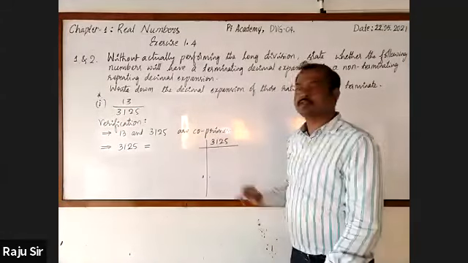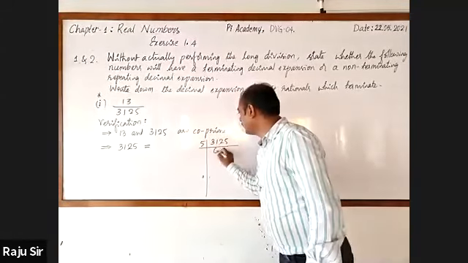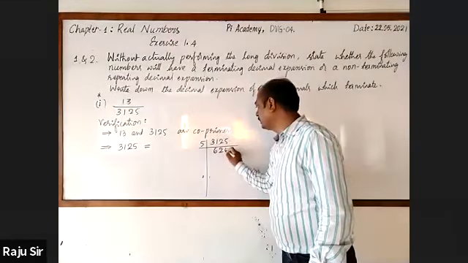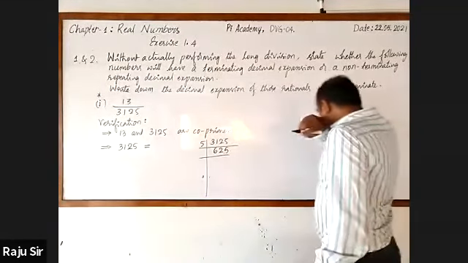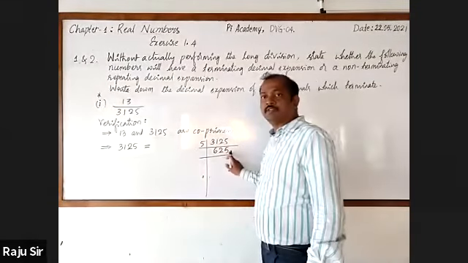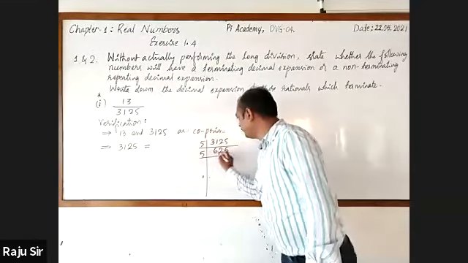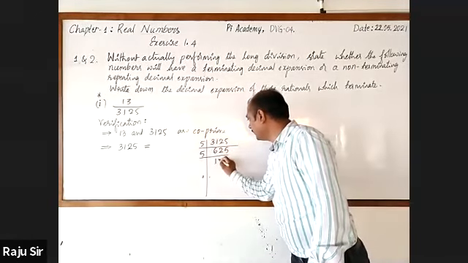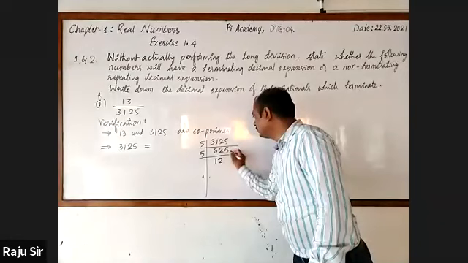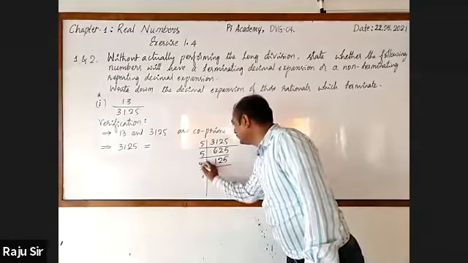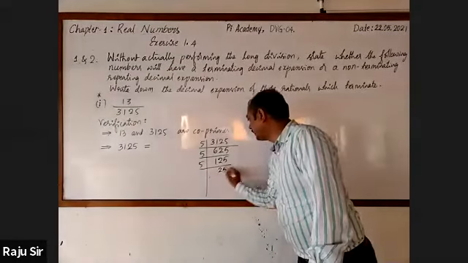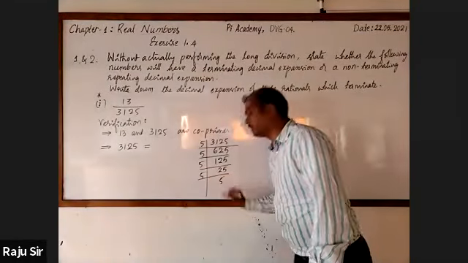3125. Start dividing this by 5. 5 6s are 30, 1 will remain. 12, 5 2s are 10, 2 will remain. 25, 5 5s are 25. Next, 5 1s are 5, 1 will remain. It becomes 12, 5 2s are 10, 2 will remain. 25, 5 5s are 25. Then this is 5. 25. Then 5 5s are 25.